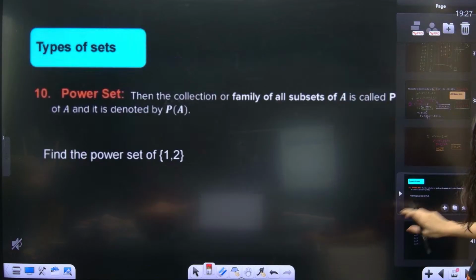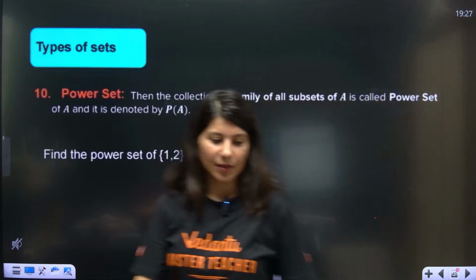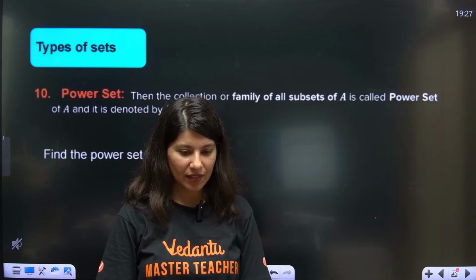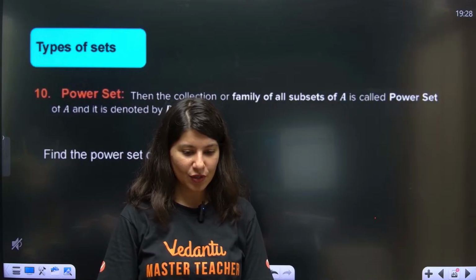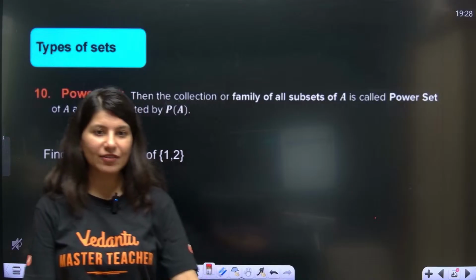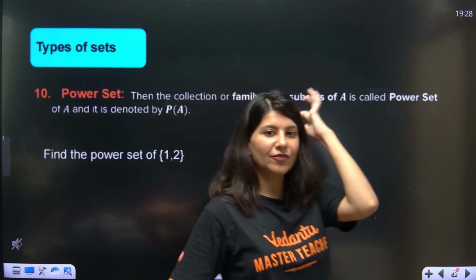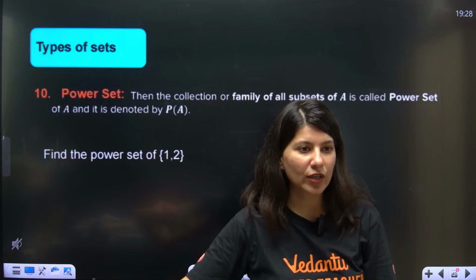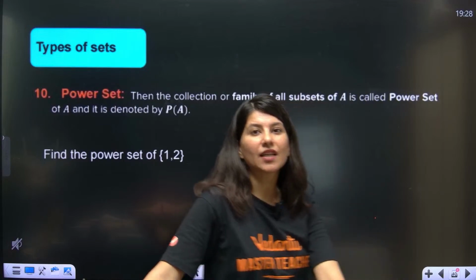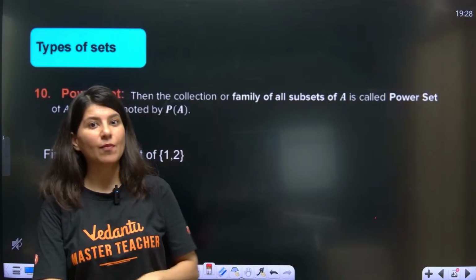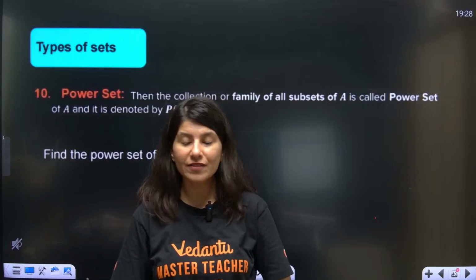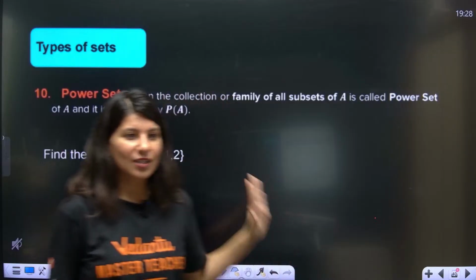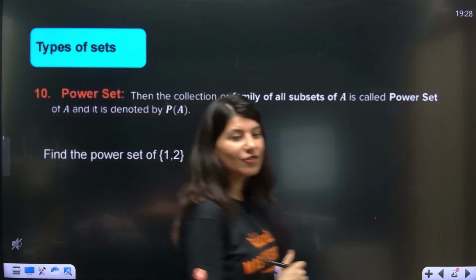Chalo. Now, the next definition on your screen, by the way, which is the last definition. We'll be winding up in another 5 minutes, okay? And we'll be taking Venn diagram, operation of sets, cardinality of sets, that particular part in the next session. So this is the last definition, which is power set.